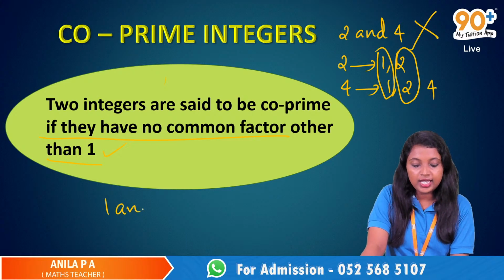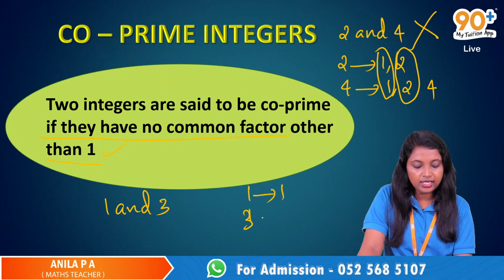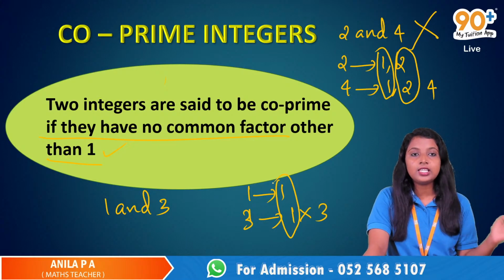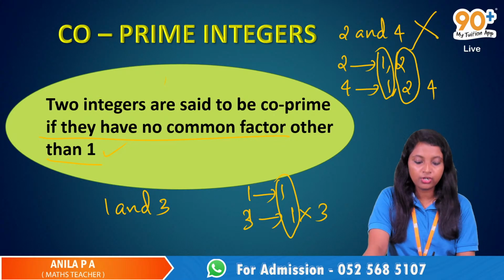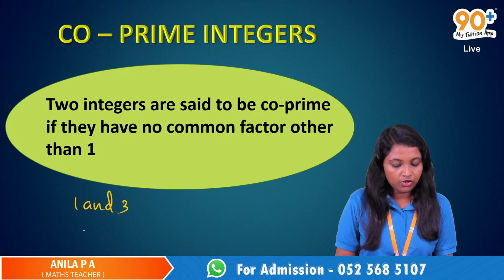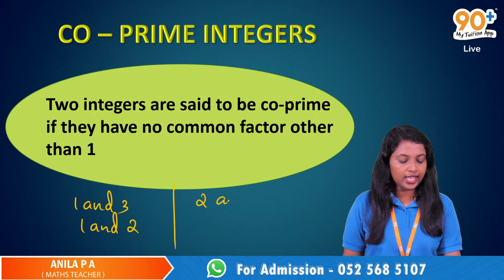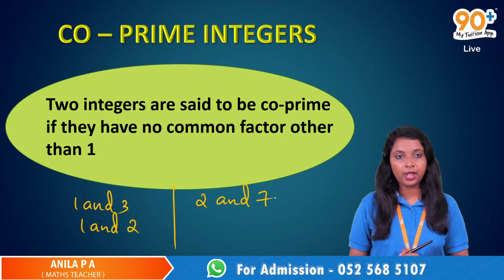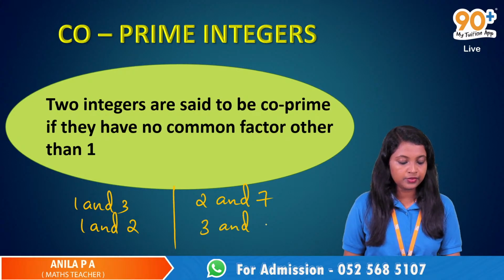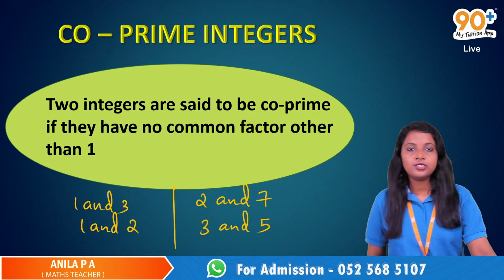But when we take 1 and 3, they are coprime because the only common factor is 1. So 1 and 3 are coprime, but 2 and 4 are not. We can take some more examples. 1 and any number. Then 2 and 7 are coprime because there is no common factor. Then 3 and 5 are coprime. Okay. So is it clear?